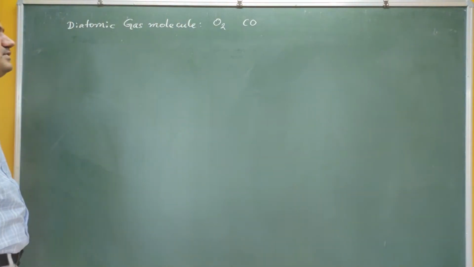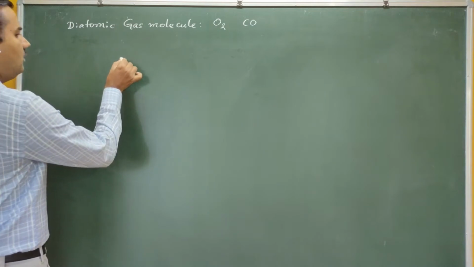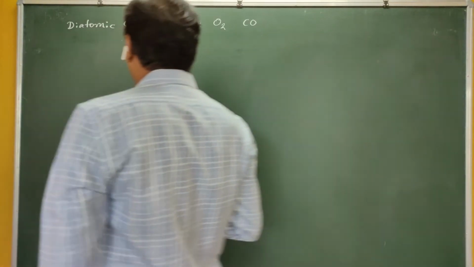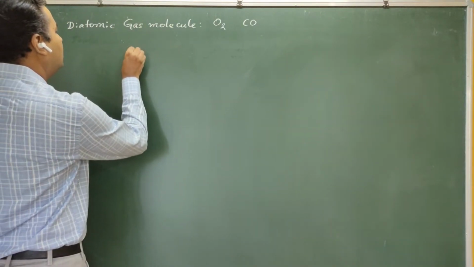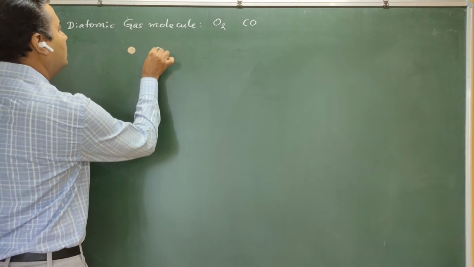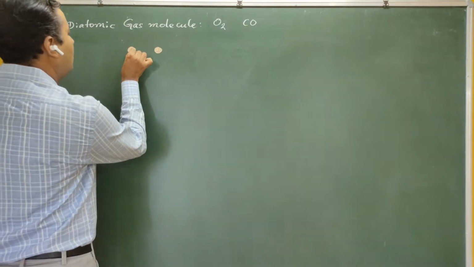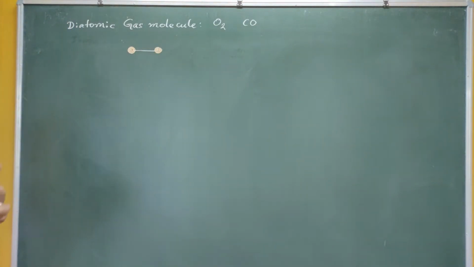So they are diatomic gas molecules. What is the shape of the diatomic gas molecules? They look like a dumbbell shape, with a bond in between the two atoms.